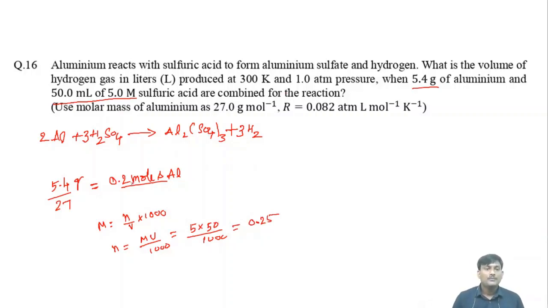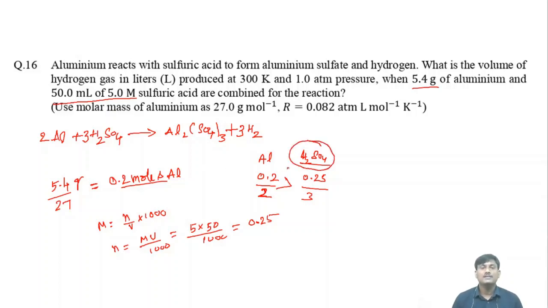Suppose you take aluminum 0.2 moles and H2SO4 0.25 moles. When you divide by the stoichiometric coefficients, by 2 for aluminum and by 3 for H2SO4, which one is smaller? That is the limiting reagent. Here you will get 0.1, and here you will get about 0.08. So this one is smaller, so H2SO4 is the limiting reagent.